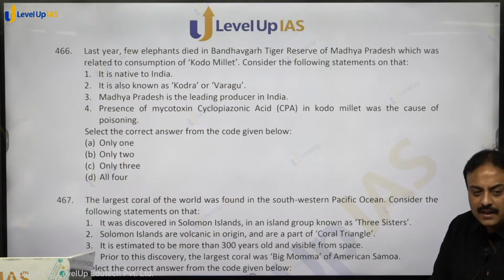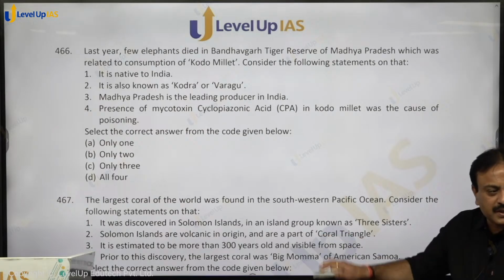So it is native to India. Yes, it is native to India. It is known as Kodra and Varagu. These are the local names. Kodra, Varagu कहते हैं इसे. Madhya Pradesh is the leading producer in India. Overall, Rajasthan is the leading producer of millets in India. But for kodo millet, Madhya Pradesh is the leading producer.